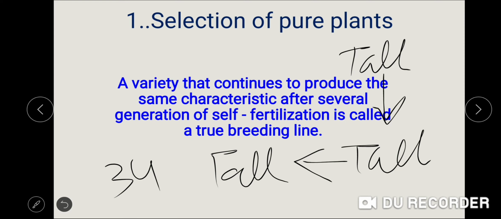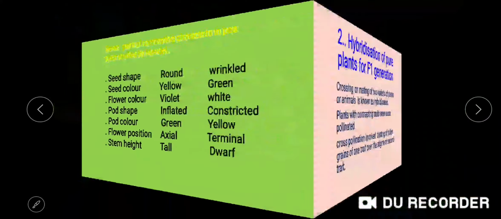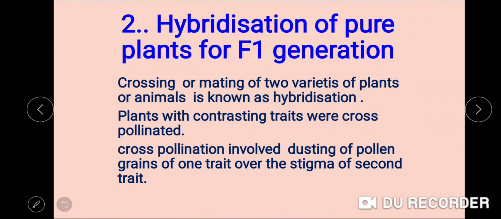Once Mendel satisfied himself that he got the true breeding nature of the varieties through self-pollination, and any offspring not true to form of the trait was eliminated, these true breeding plants were then used for the next step, that is the hybridization. These true breeding varieties formed the parent generation, and the parent generation is denoted by the capital letter P. So once Mendel got the parent generation, he allowed them to go for the hybridization or the cross pollination.